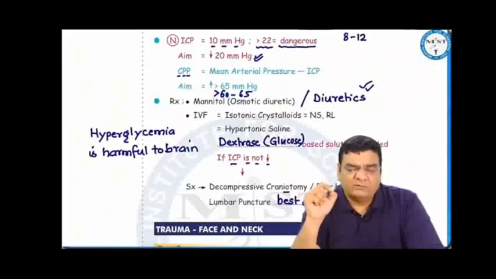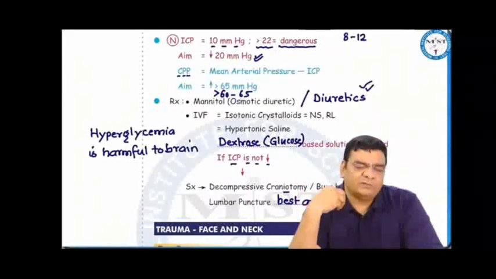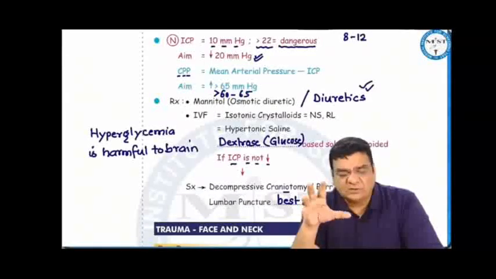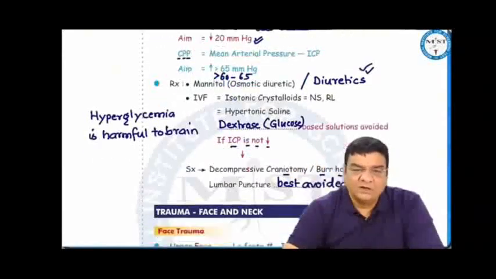Lumbar puncture is best avoided because if the intracranial pressure is high and you put a needle into the lumbar space, the brain will come to know that some window has opened somewhere, and because of high pressure here, the brain may try to herniate through the foramen magnum. So to avoid the risk of cerebral herniation, we should avoid doing a lumbar puncture. The fluids which we can use in head traumas are normal saline, Ringer's lactate, and hypertonic saline, but dextrose-based solution should not be used because hyperglycemia is harmful to the brain.